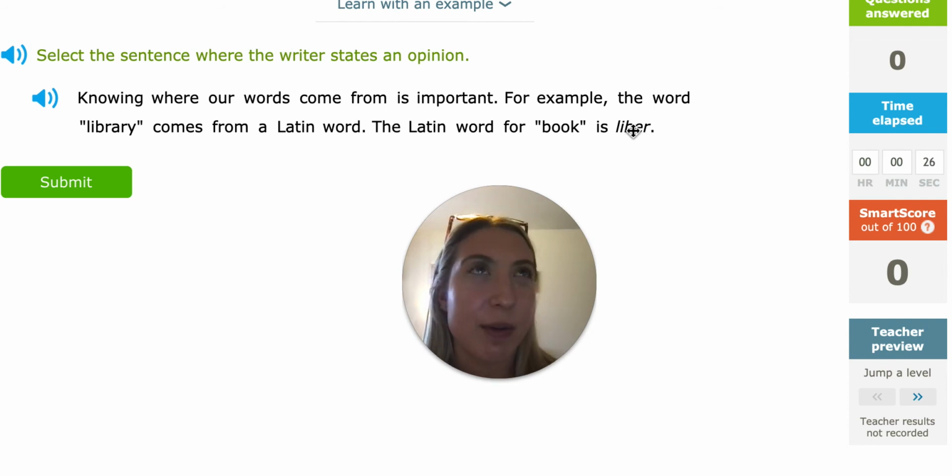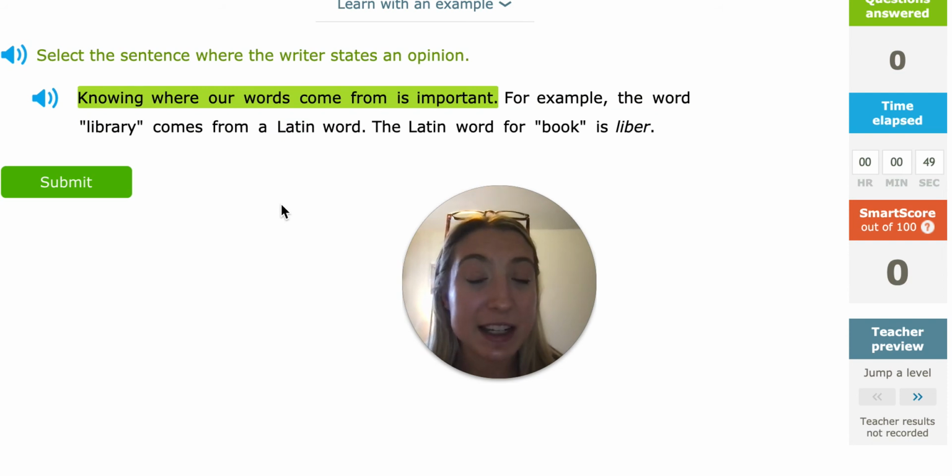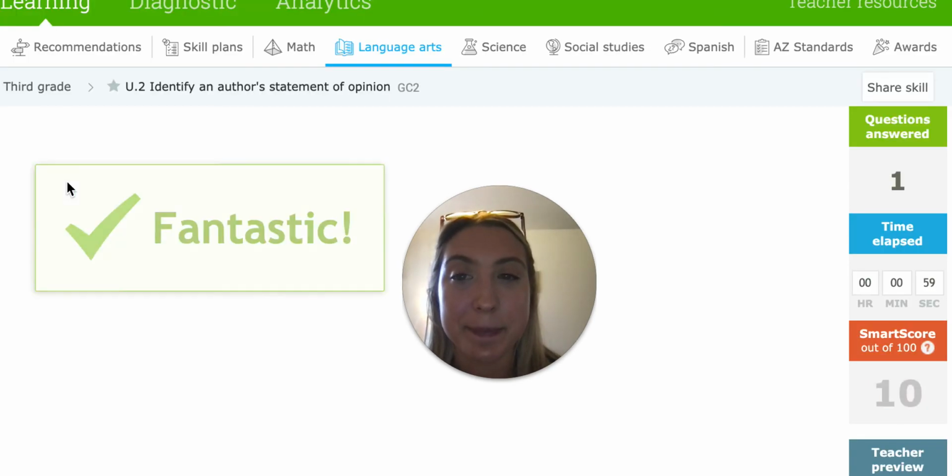So now we have to decide what's the opinion in this. Well, first let's look at the facts. For example, the word library comes from a Latin word. Now, that's not something we can argue with. That is a true statement. And the Latin word for book is liber. That's also something we can't argue with because that is a Latin word. We could find that in a Latin textbook. But when we see knowing where our words come from is important, that's where it becomes an opinion, because of the word important. Some people might not think it's important. So that's how we know that it's an opinion.